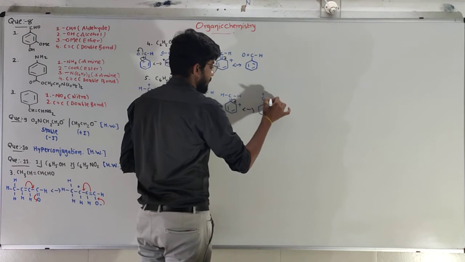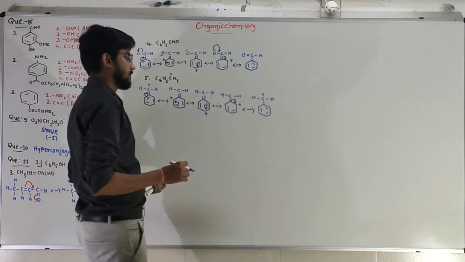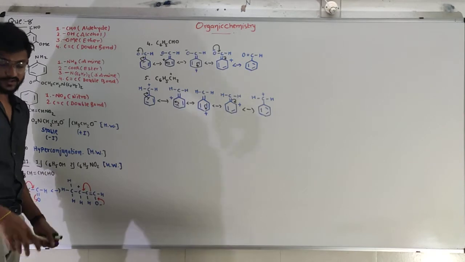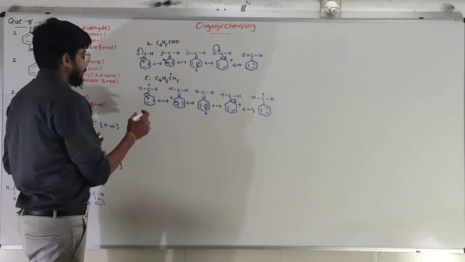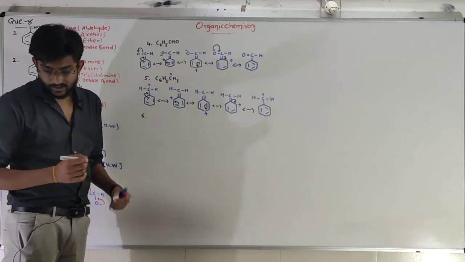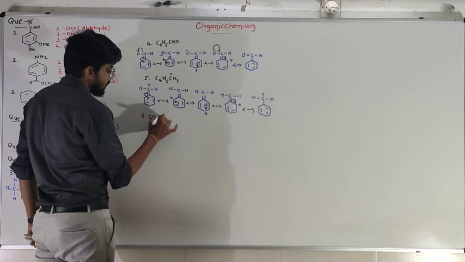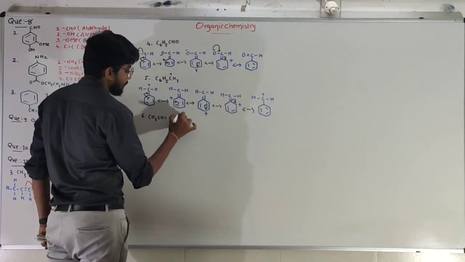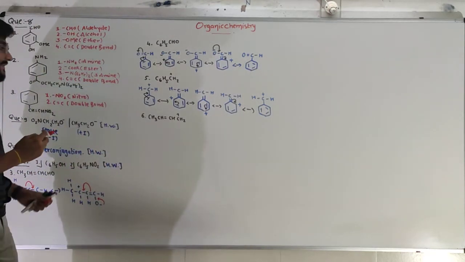So our original structure will be regained: carbon with the positive charge, 2 hydrogens, and double bonds. Okay. So that was the resonance structure of the 5th compound they have given. After that, the 6th compound is CH3CH=CHCH2+. Okay, this one will be easy.